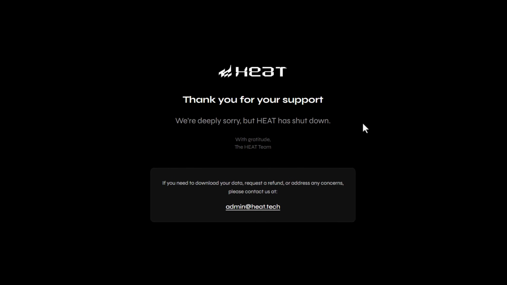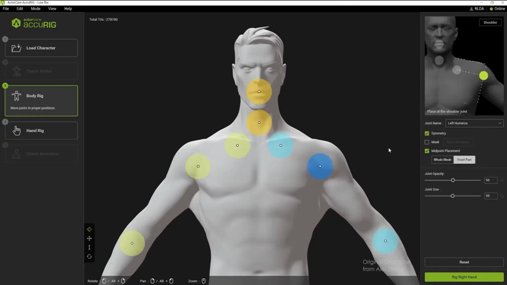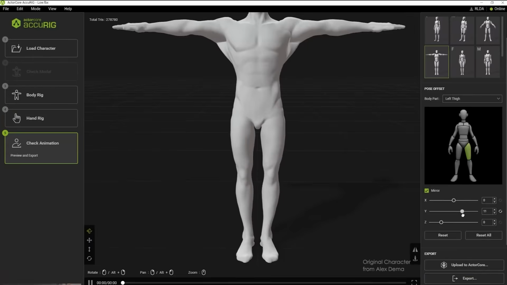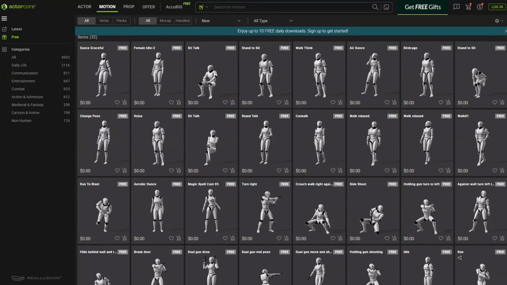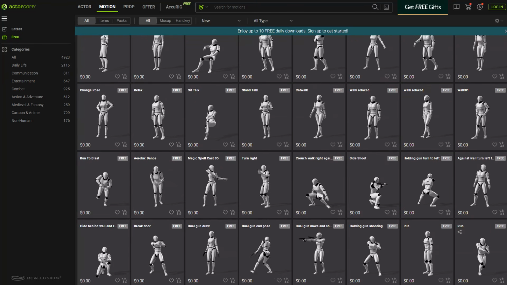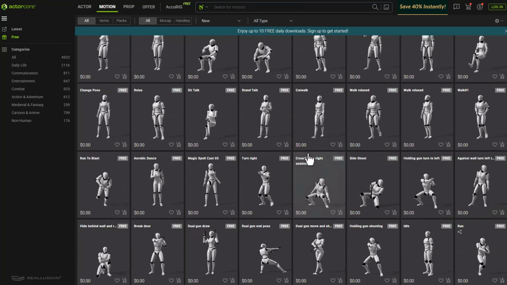Heat is no longer available, and hopefully once we get access to the free resources that they've promised to publish, we will share that with you guys. And for those who might be wondering where they can find some interesting features like Heat offered, well, if you simply go over to Reallusion, they do have a free auto rig tool which you can use to rig your character. It is totally free. You can simply go ahead and check that out. And of course, if you're also looking for animations, they do have a couple of nice cool animations that you can also get for free from their platform as well.